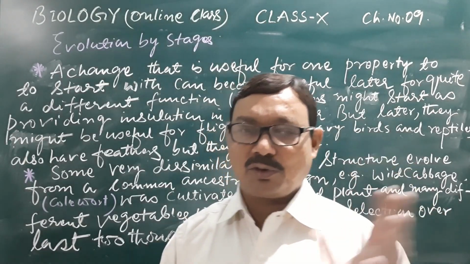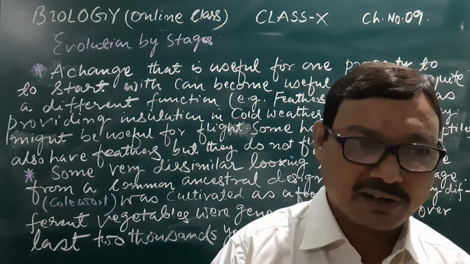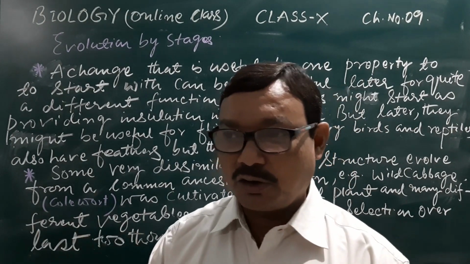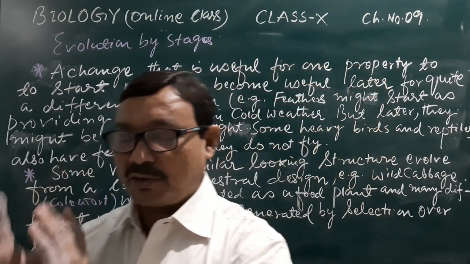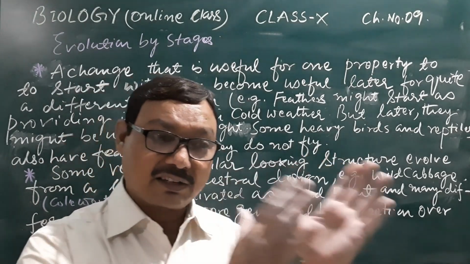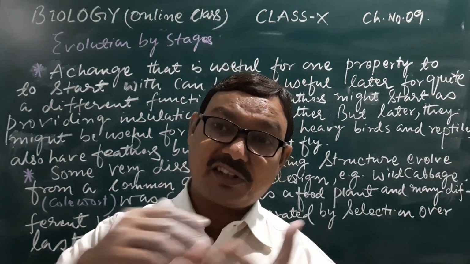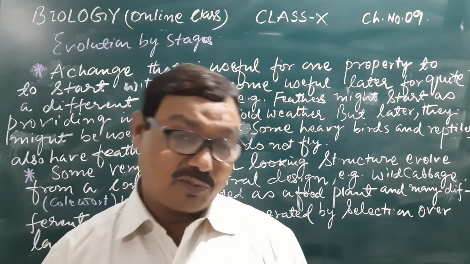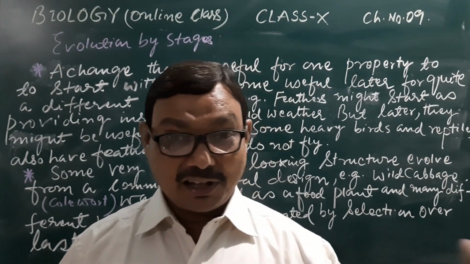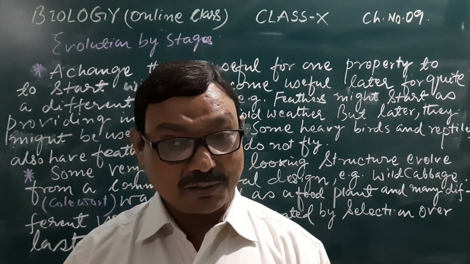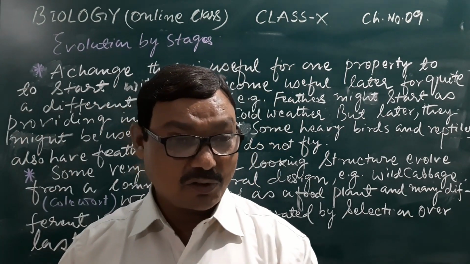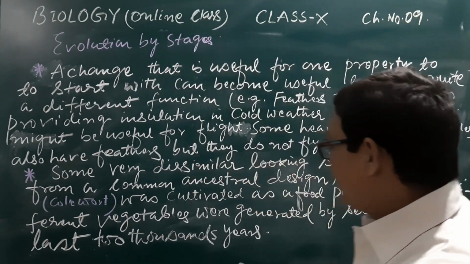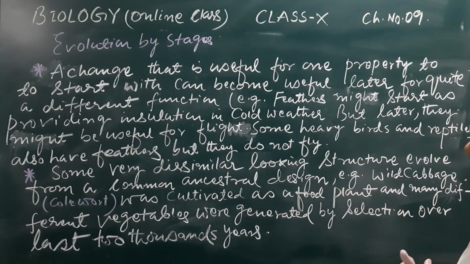In natural selection, we have studied different situations where we have seen that the red is not beneficial or the green is beneficial. In some other places we have seen that where there is no crow, there the red is also a beneficial character, or the blue is also a beneficial character, but where there are a large number of crows present, only the green will be selected by nature. So that's why here it is artificial selection.